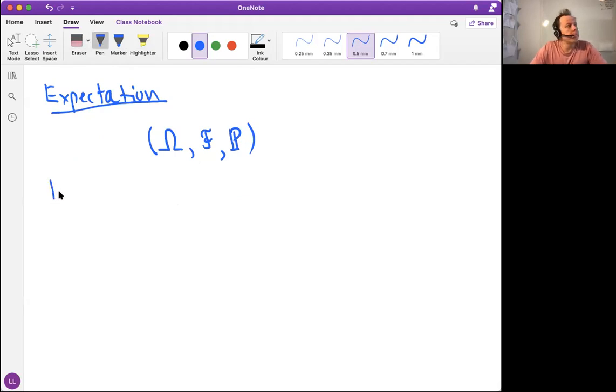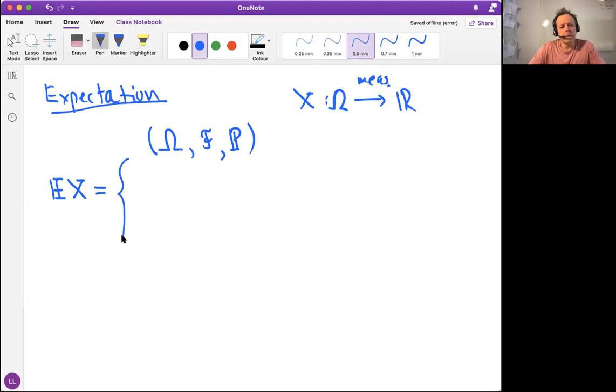The expectation is defined actually just as an integral. So expectation of a random variable x. We now assume that x is a random variable, which means that it's a measurable function from omega to the real line, from the Borel preimages to the abstract sigma algebra F. Is this measurability? And then we want to calculate or define what should be the expectation of x. And there are actually two cases.